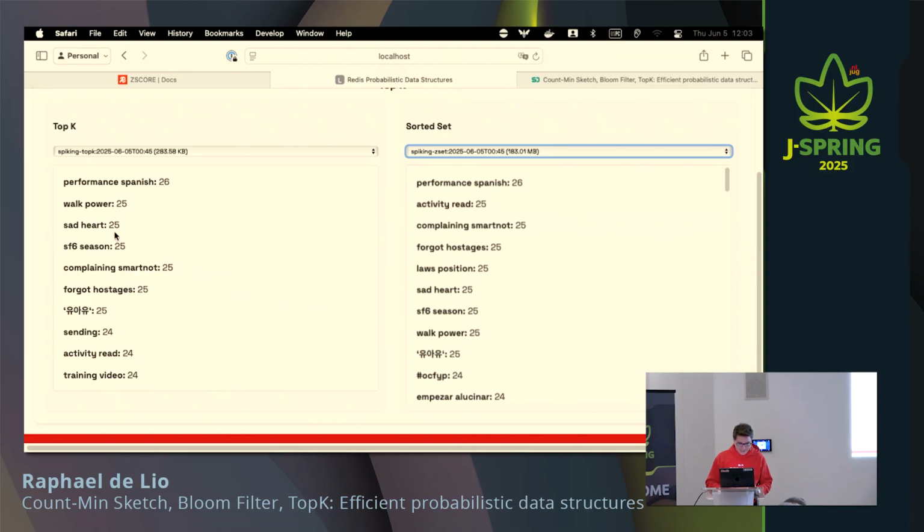Yeah, okay, it's here. Sad Heart, SF6 season. So my TopK is working very well. It's very precise because I created it very big, probably. So I could have even, yeah. Yeah, I have a question.